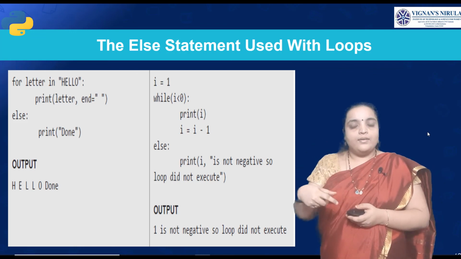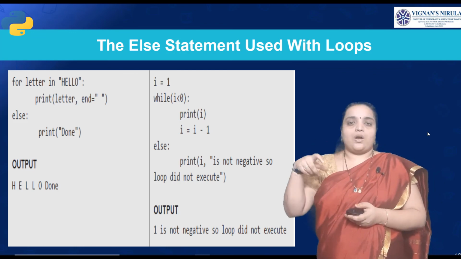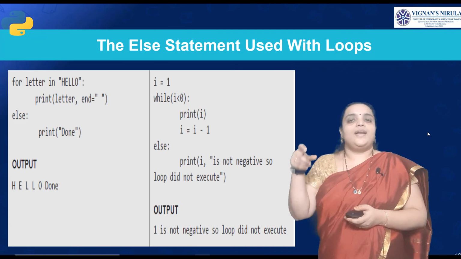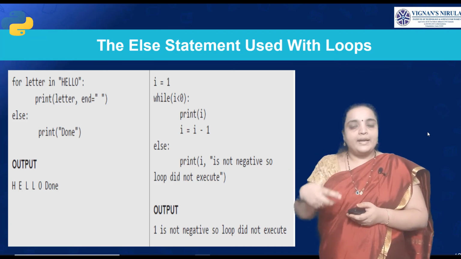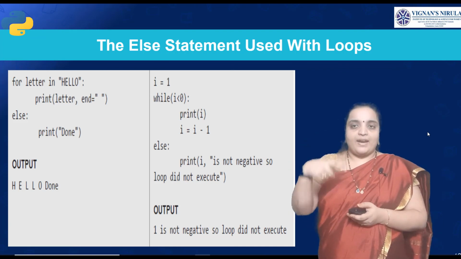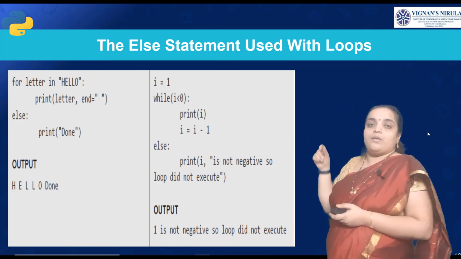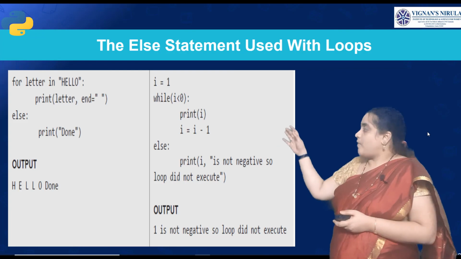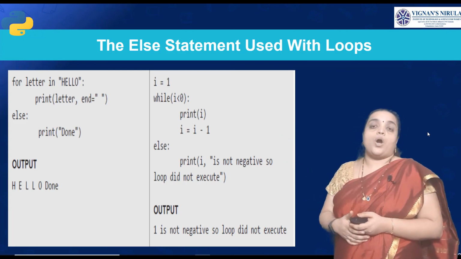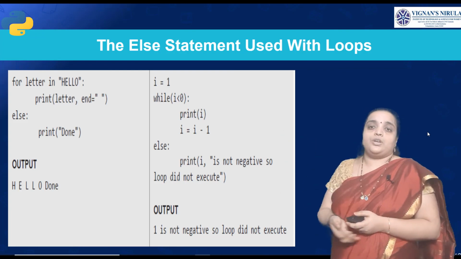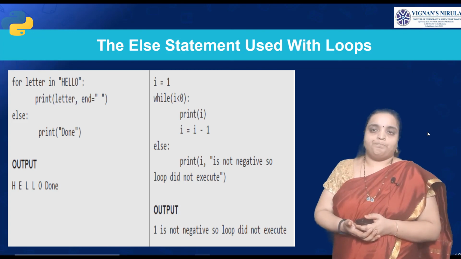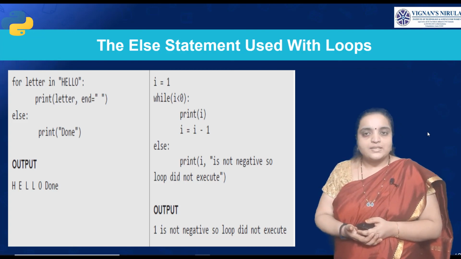Then we also print the else part: Hello, done. Anything we want to print after the loop completes, we can do with the help of else statements. So in a for loop we can use the else statement, and in a while loop also we can use the else statement. Done with this, students?